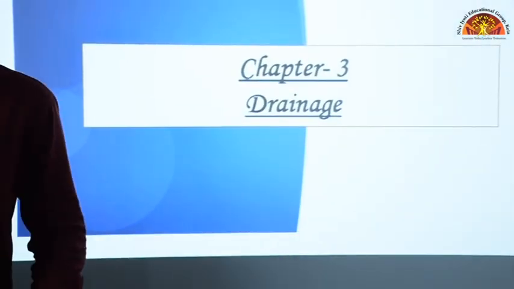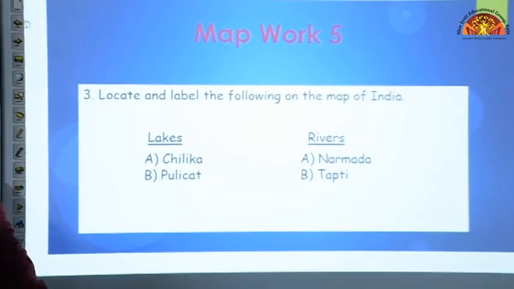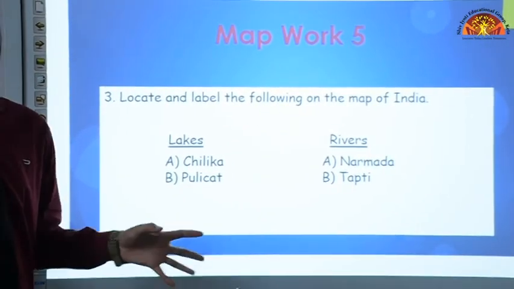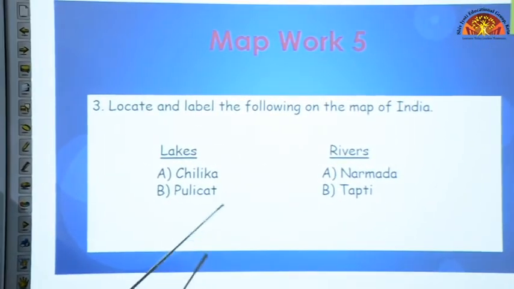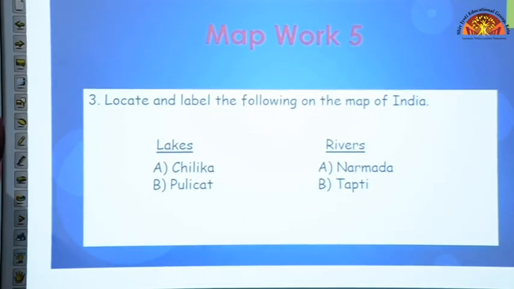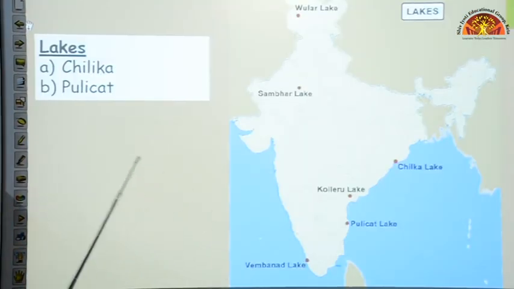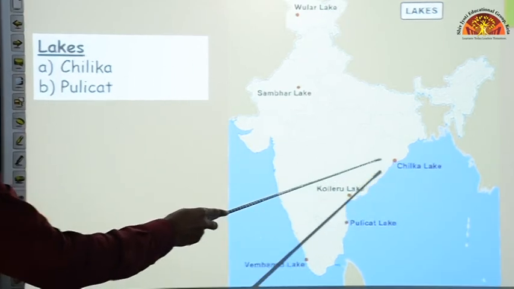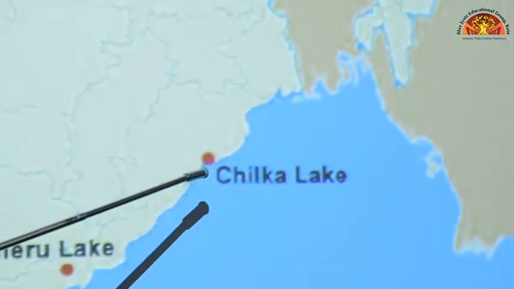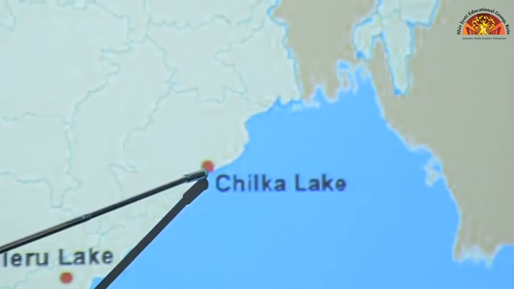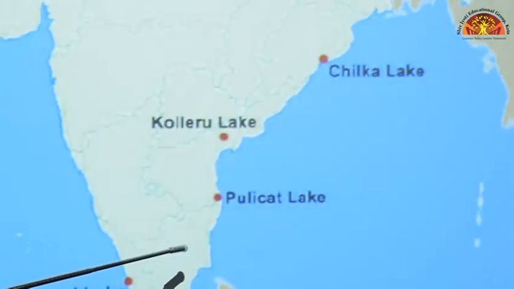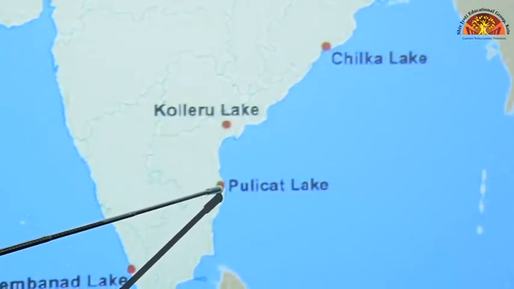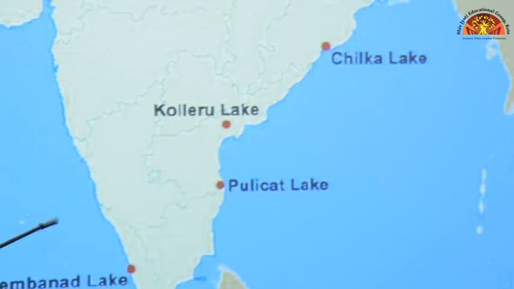Now, chapter number 3, drainage. Now, you have to locate and label the following on the map of India. You will locate these lakes: Chilika and Pulicat, and rivers Narmada and Tapti. First, mark Chilika Lake. It's in Odisha. It's very easy to locate. Chilika Lake is right here. And as for Pulicat, just notice the boundary of Tamil Nadu and Andhra Pradesh and mark it right there. Pulicat Lake, just above Tamil Nadu's boundary. They are very easy to locate on the map.